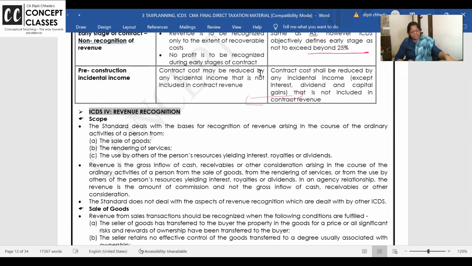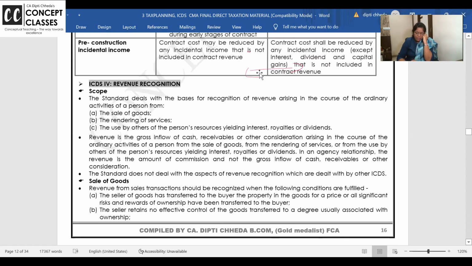From ICDS 4 there are chances of getting questions, especially for one part, I'll tell you when I come to that. Before I come to the end of this class, if I miss out, there are some very conceptual questions given for ICDS at the end. They are there in all the materials and scanner. Very simple one-liner questions. If you can read and come, it will be very easy for me also.